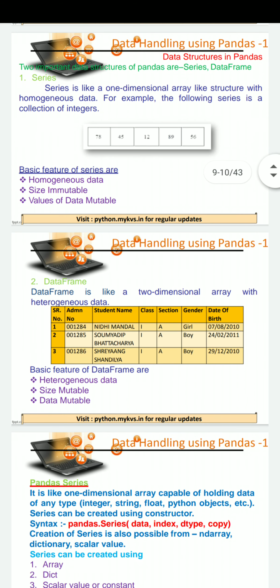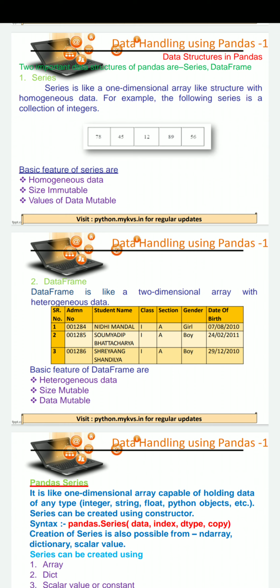Next object of pandas is data frame. Here we have visualized it, but practically it will not look like this. Just similar to any table, it can hold column headings, it can hold multiple values. The speciality or feature of data frames is heterogeneous data. We can store data of different data types.